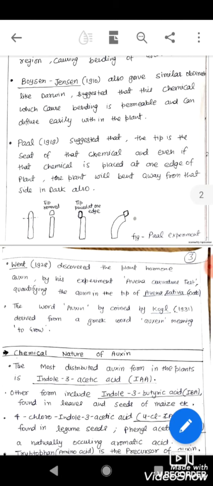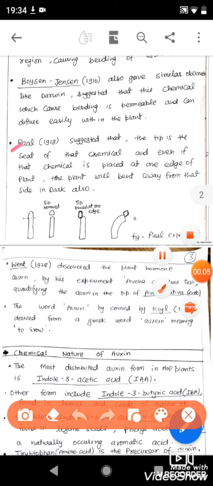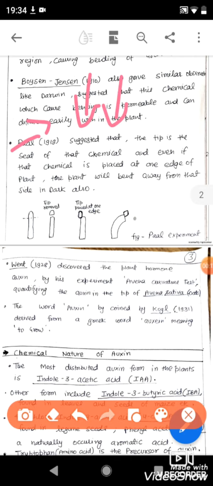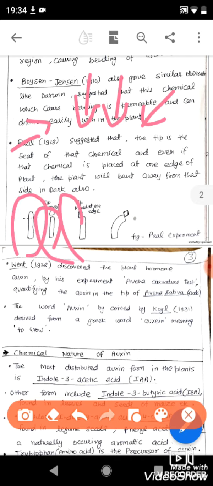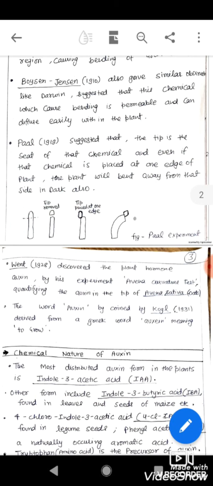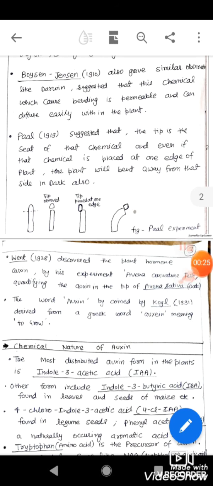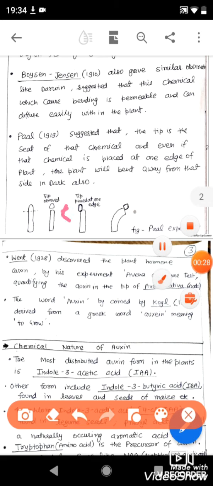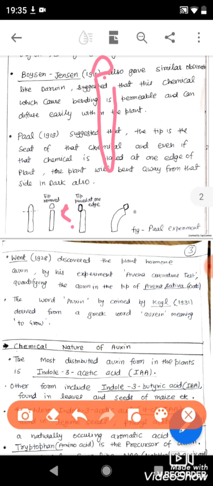Next, in 1919, a scientist, Paal, suggested that the auxin can work even in very low concentration, which I discussed at the start of this video. Even in very low concentration, the auxin can work and can cause the bending of the tip of a plant towards the sunlight. So how did he show that? He took a plant, cut the tip of the stem from this region, removed the tip from the cut stem, and then placed this tip at the very edge of the west side of that plant, or this region.